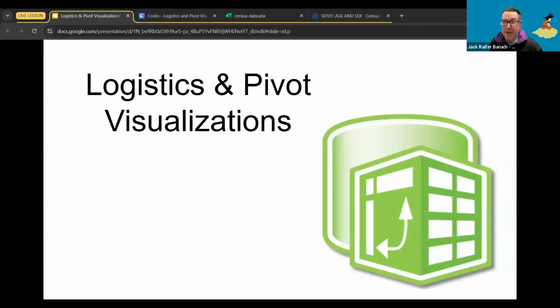We're going to be talking a little bit about logistics. In other words, cleaning data, very important to clean data. And we're going to learn a little bit about how to clean data in Excel.